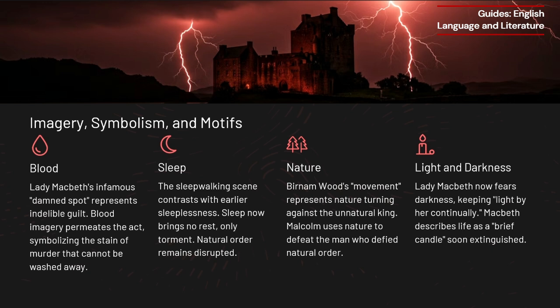These recurring images and symbols reinforce the play's exploration of guilt, fate, and the consequences of unchecked ambition. They add depth to the character's psychological turmoil and make the final act of Macbeth even more haunting and powerful.